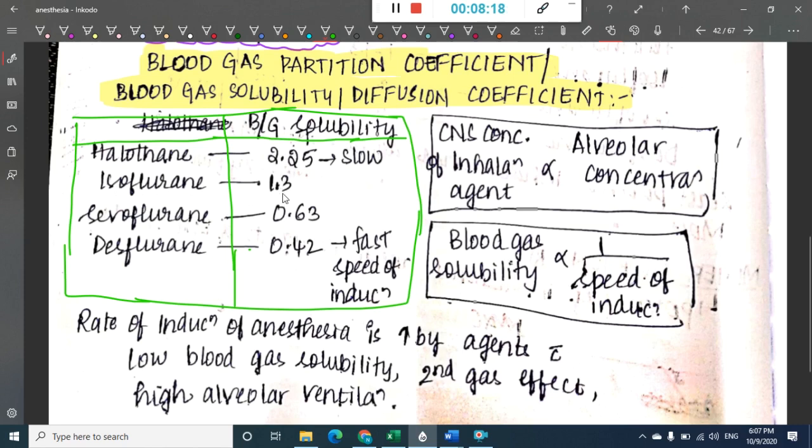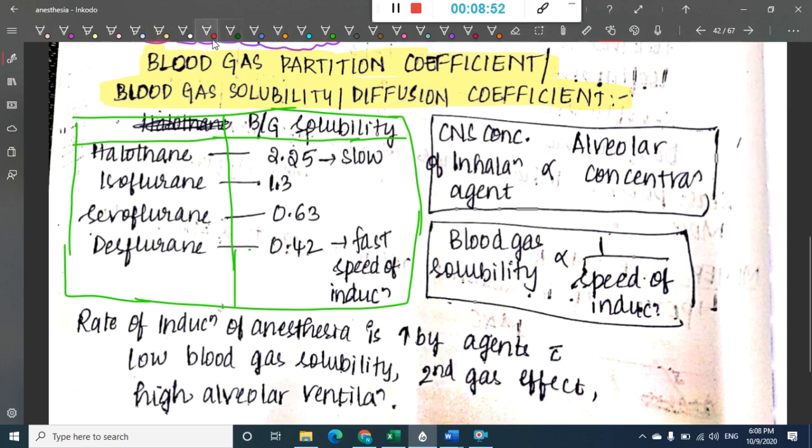So, it is 1.3. When you halve this, you get the blood gas solubility of sevoflurane, that is 0.62, right? 1.3 halved is nothing but 0.65. So, it is almost equal, almost nearer, that is 0.63. And the blood gas solubility of desflurane is 0.45. This is 3/4, or you can remember it as almost nearer to half. That is desflurane. Among all these, the speed of induction is fastest for desflurane. The speed of induction is slow for halothane, which has high blood gas solubility.